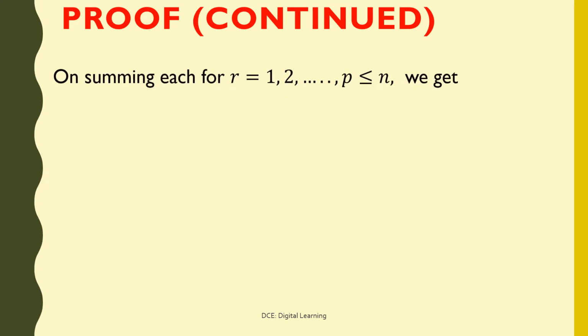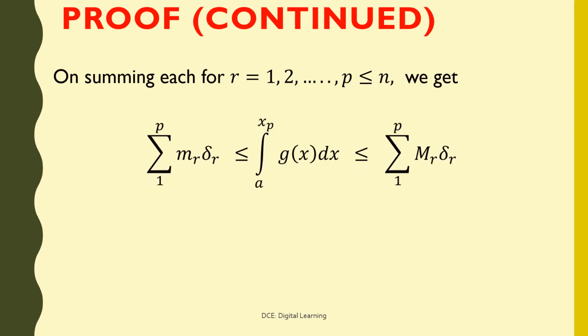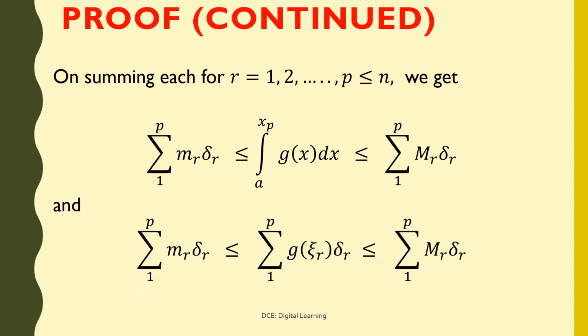On summing each for r equals 1 to p, which is less than or equal to n, we get summation small m r into delta r from 1 to p less than or equal to integral of g of x dx from a to xp, which is less than or equal to summation of big M r into delta r from 1 to p, and summation small m r into delta r from 1 to p is less than or equal to summation of g of jr into delta r from 1 to p, which is less than or equal to summation big M r into delta r from 1 to p.